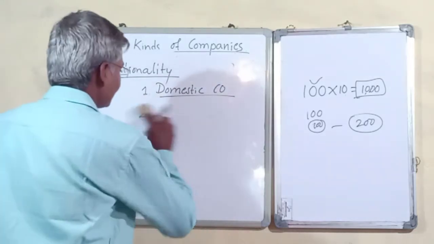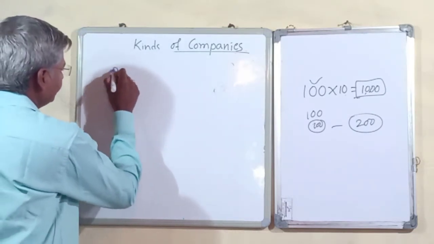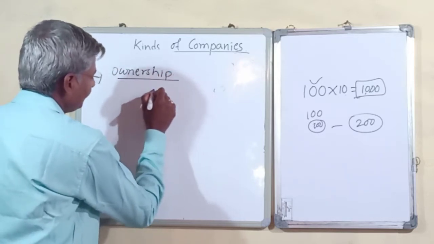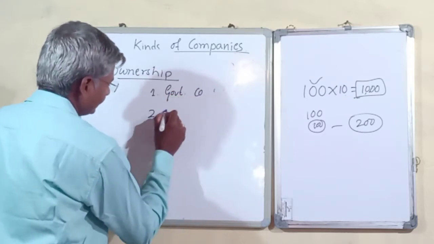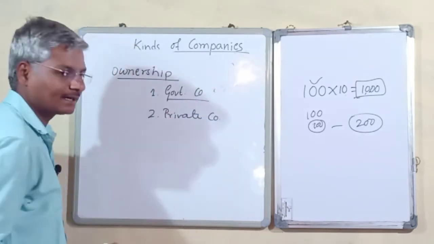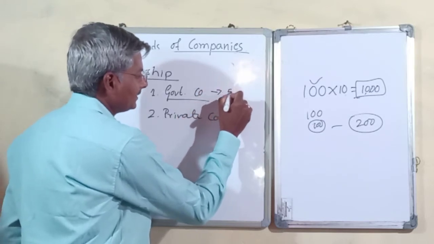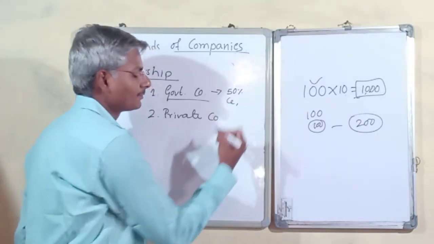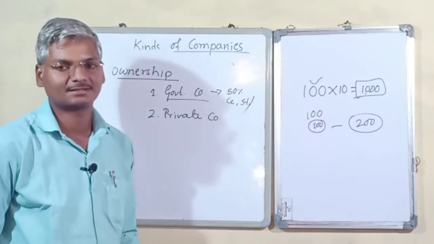And we have the next category of company based on ownership. Based on ownership, we have two categories: government companies and private companies. Government companies are companies in which the government is having 50% of shares. It may be by the central government, it may be by the state government, or a combination of central and state governments.